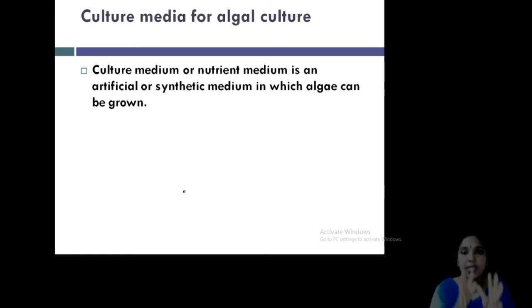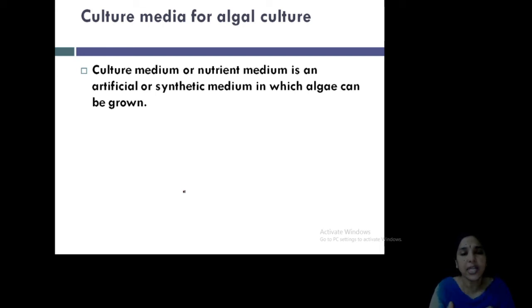Likewise, in the culture room we set up different tubes or beakers, whatever it may be, and inside them we add the culture medium. That medium has a particular composition and a particular proportion. That medium should contain all the materials required for the growth of the algae. So the culture medium is an artificial medium.